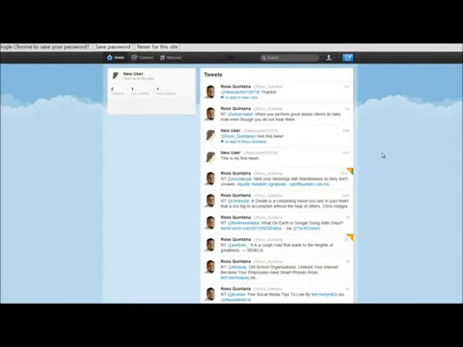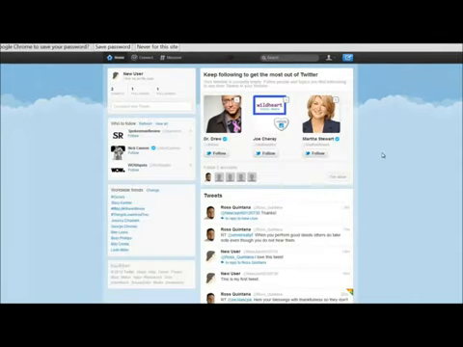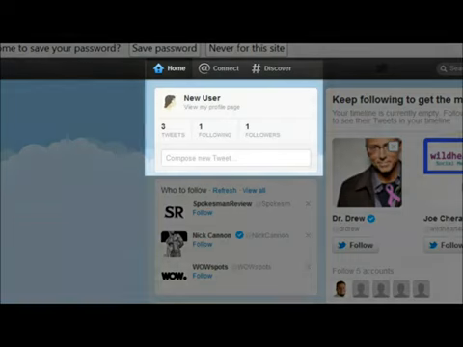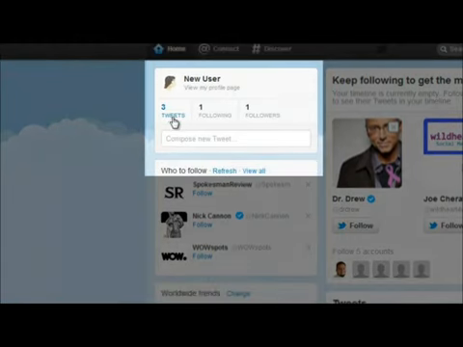I hope this teaches you how Twitter works. A lot of tutorial videos out there don't show you from both sides what it's like when you're getting started, what other people see, and what you see. Here you can see that you've done 3 tweets. You were following one person, but now it says one person is following you. These are the numbers you're constantly going to be looking at on Twitter, because the more people you follow, the better chance you have to get more followers.